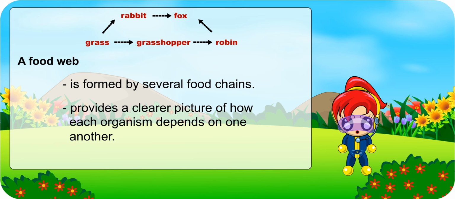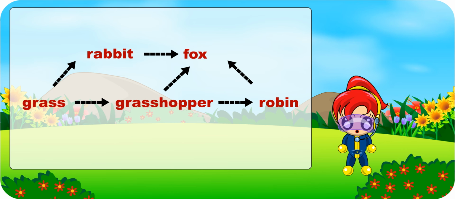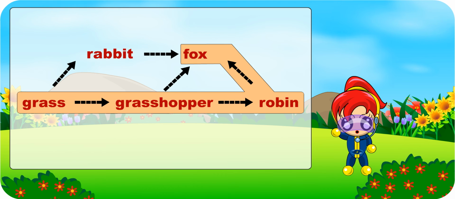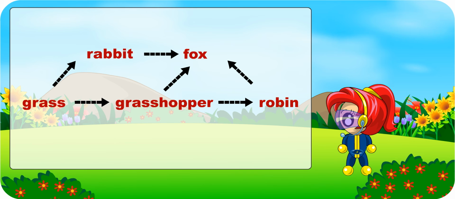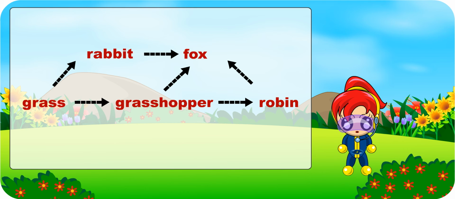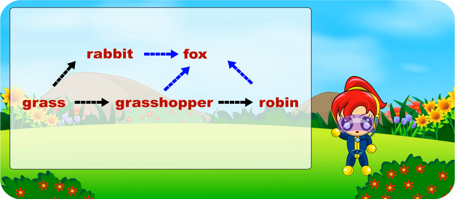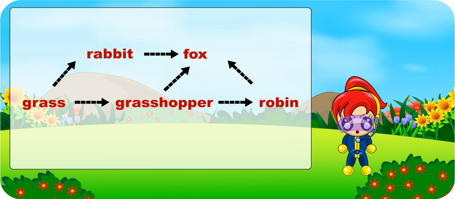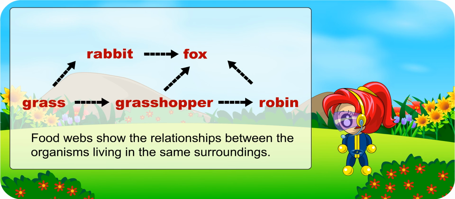Look at the food web created. How many food chains can you see? 1, 2, 3. Well done. Can you gather information on what a fox eats from the food web? Let me see. Oh yes, there are 3 arrows pointing at the fox. They show that the rabbit, grasshopper, and robin are eaten by the fox. Very good. To sum up, food webs show us the relationships between the organisms living in the same surroundings.